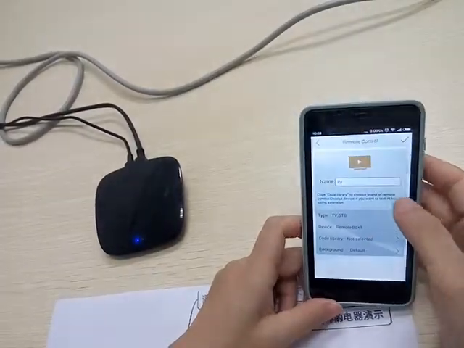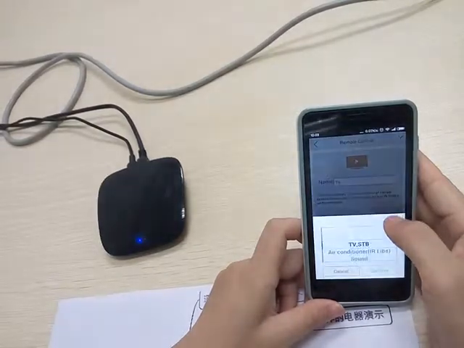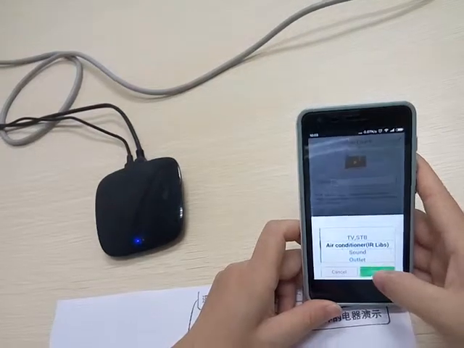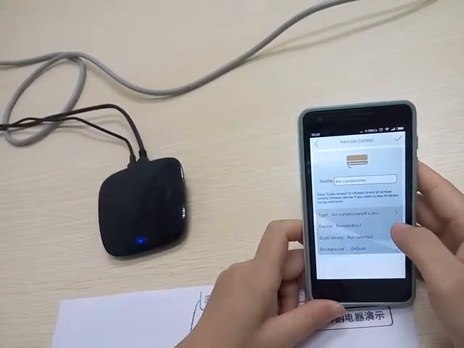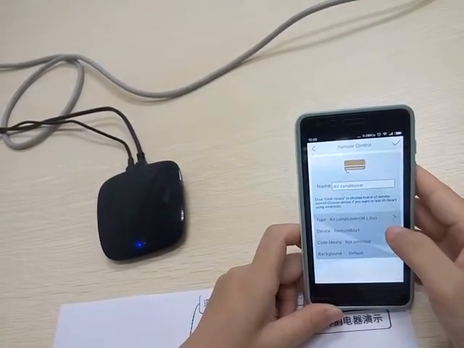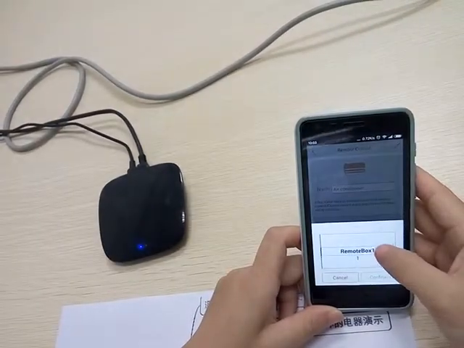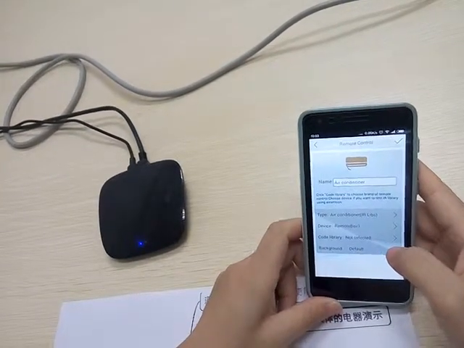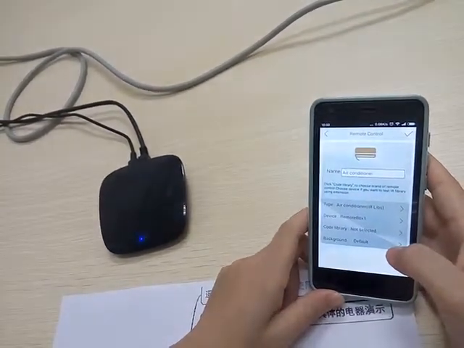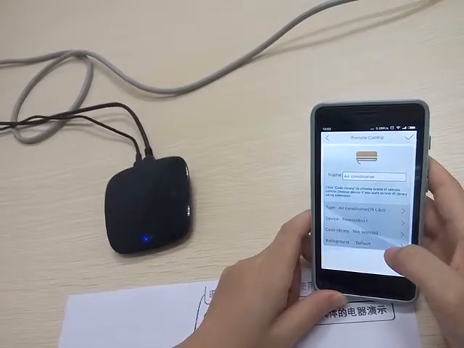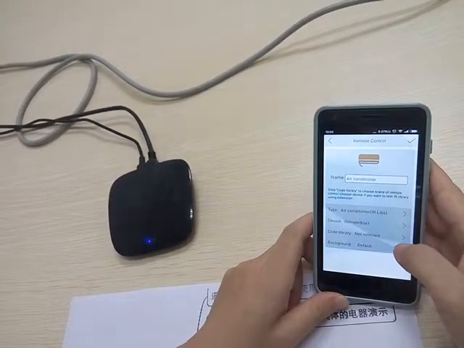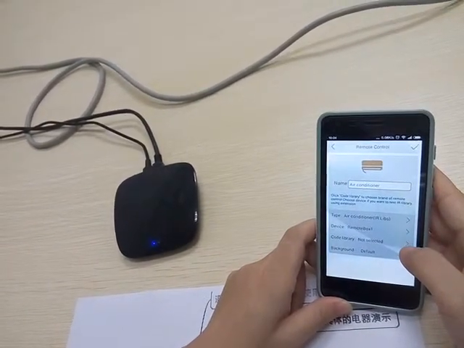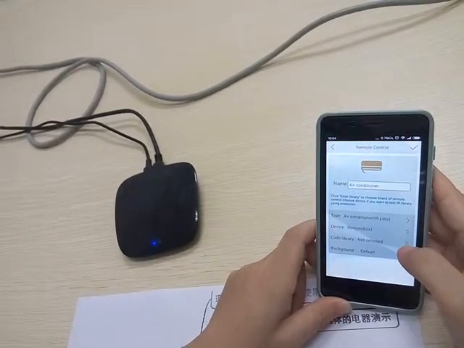Create remote control, and then choose the type of the device. For example, we want to add air condition, and then you should choose the device for the house from here, and you could add the air condition into our SLEAS via the code library. If your air condition exists in our library code,